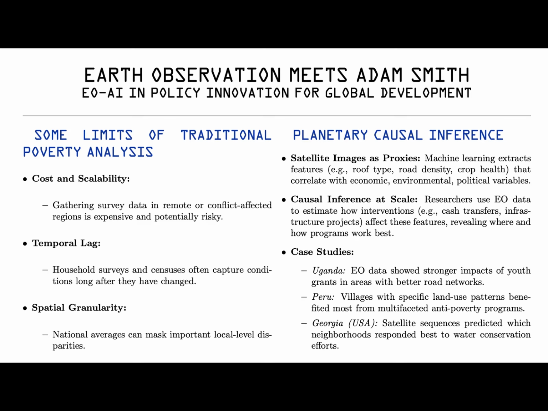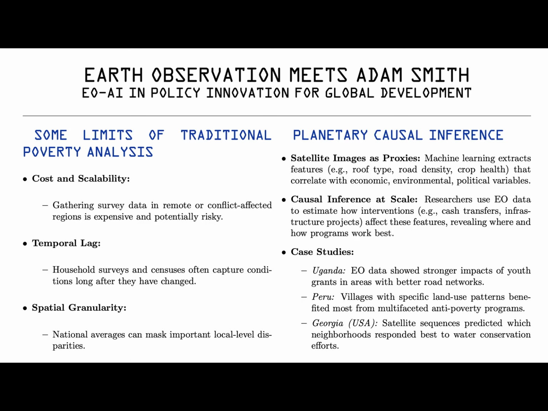Policy innovations. Here are some potential implications for policymakers. Targeted interventions. Instead of one-size-fits-all programs, governments can tailor aid using EO-derived CATEs. For example, we can model how different households will respond to an intervention based on features of local context, such as household, village, and farm type.